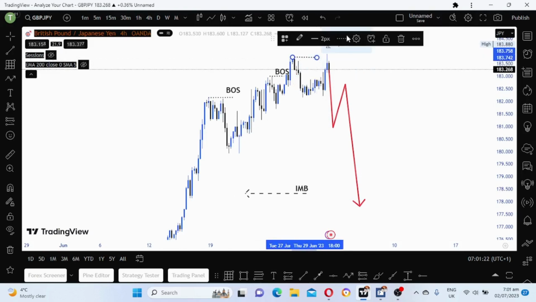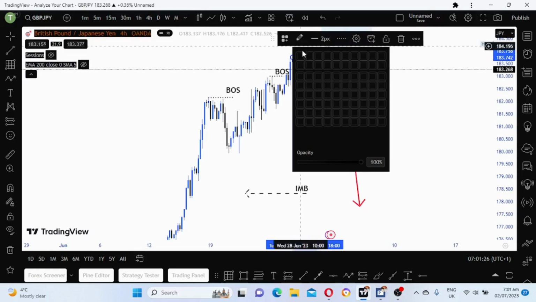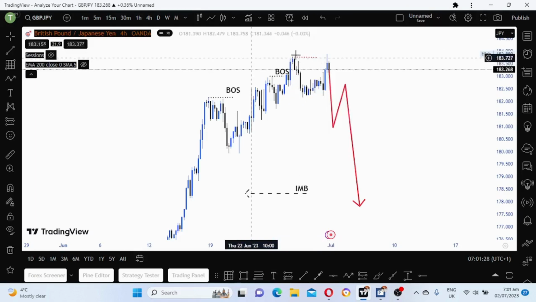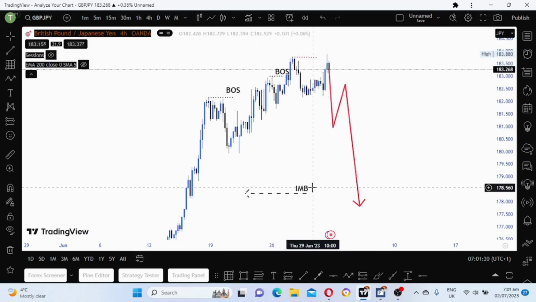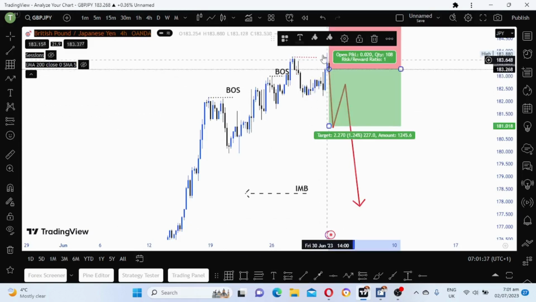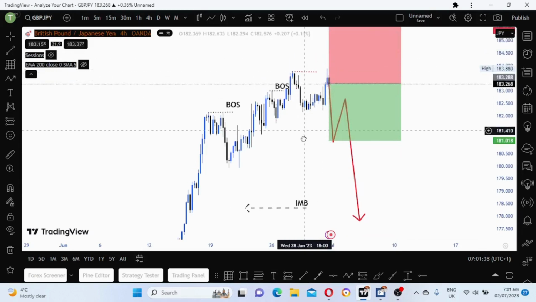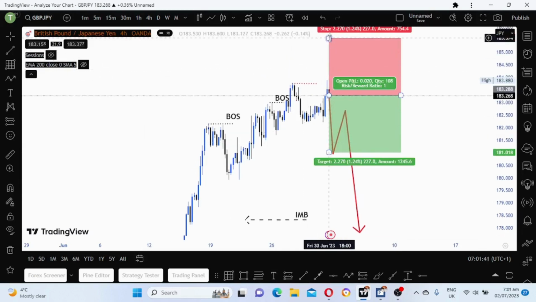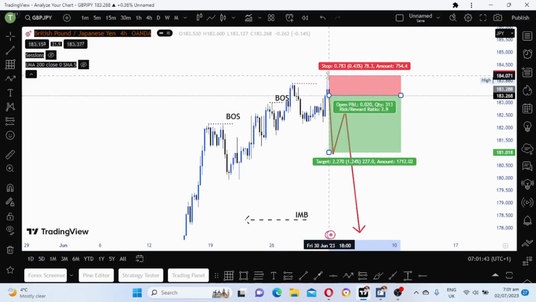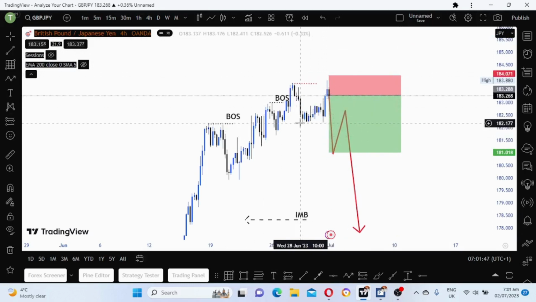This one is not a break of structure. This one is liquidity, guys. The market went to grab liquidity on the upper side and then it might sell. That is what I'm seeing. So if the market breaks this low here,